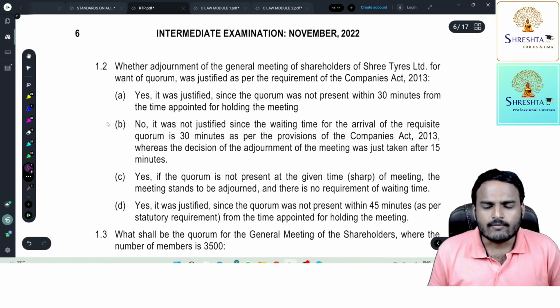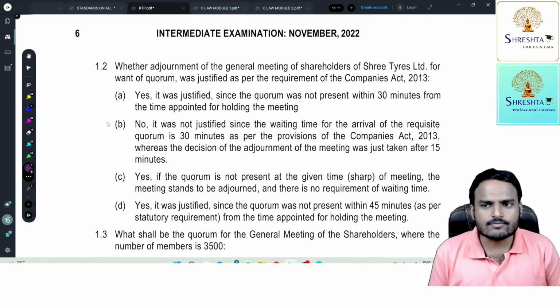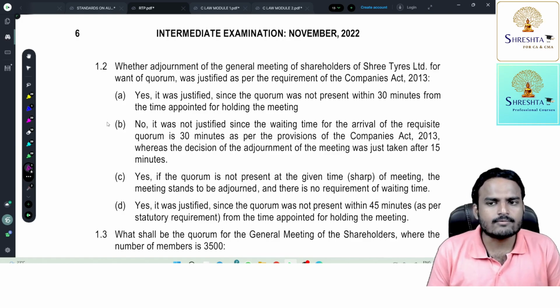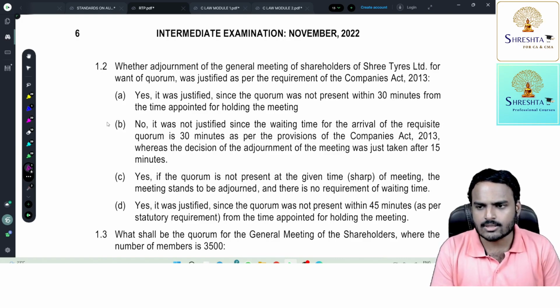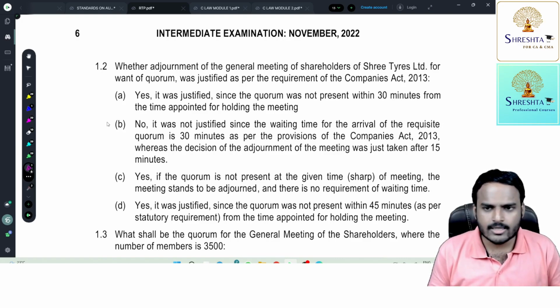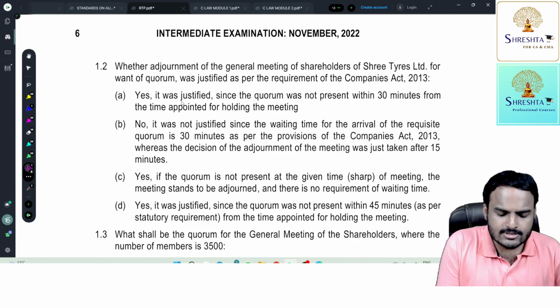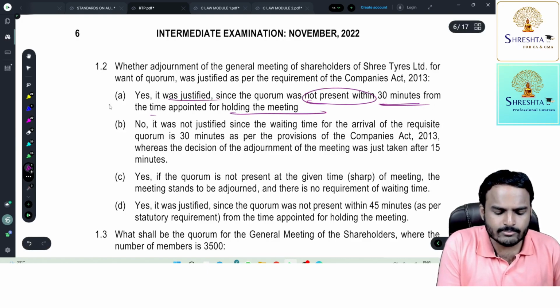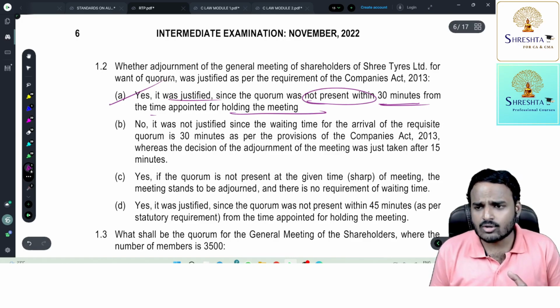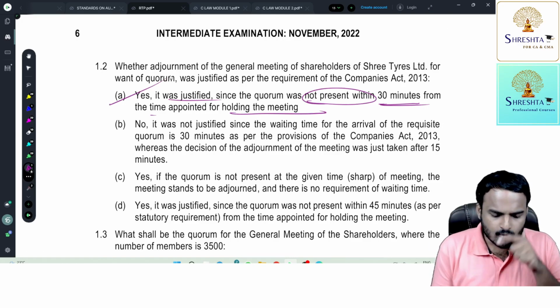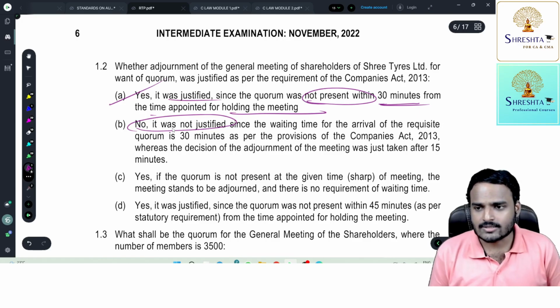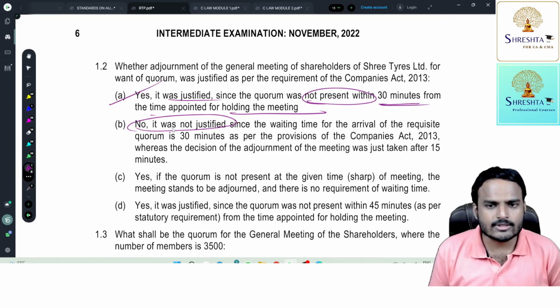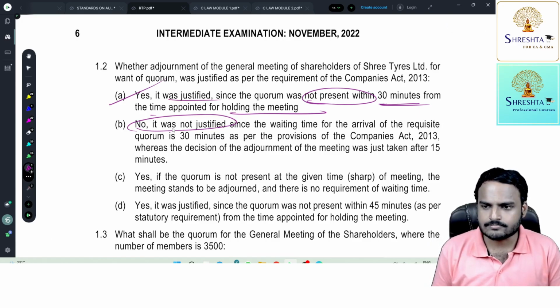Next question. Whether adjournment of the meeting of shareholders of Steel Tires Limited for want of quorum was justified? Yes, because quorum should be present within 30 minutes. If there is no quorum, then the meeting should be adjourned. So yes, it was justified since quorum was not present within 30 minutes from the time appointed for holding the meeting. So why are the other options not correct? We'll see those points also. No, it was not justified. No, it's the wrong answer. Actually, whenever there is no quorum within 30 minutes, you should adjourn the meeting.